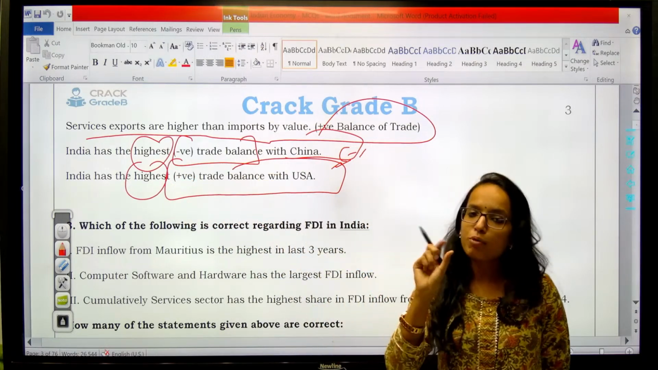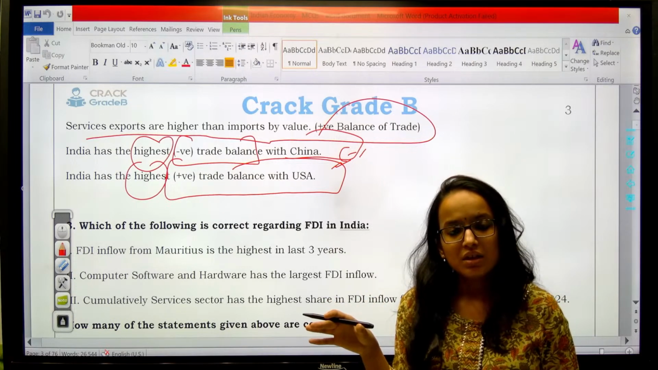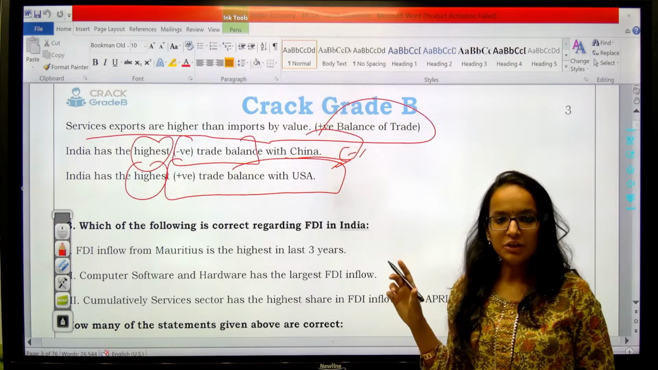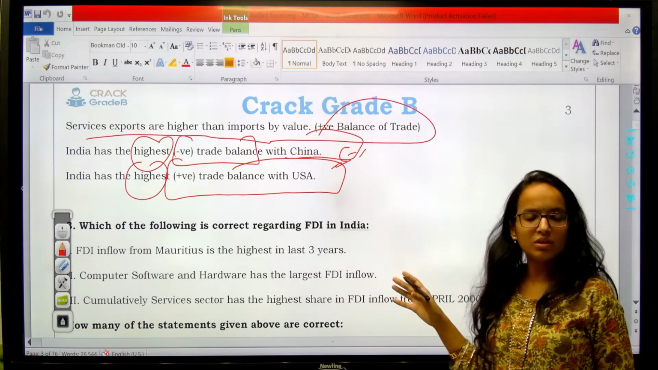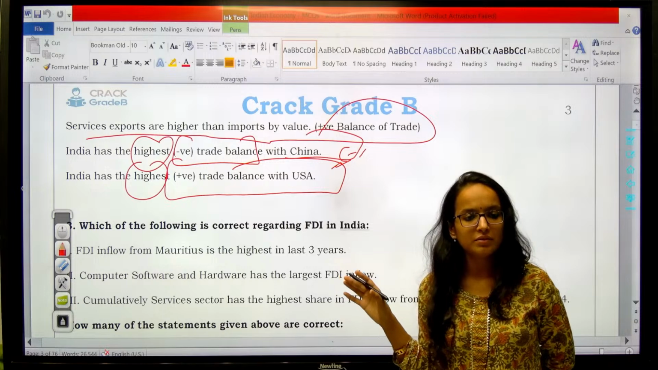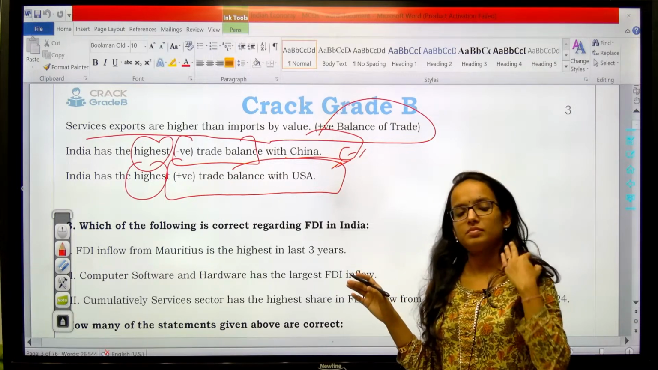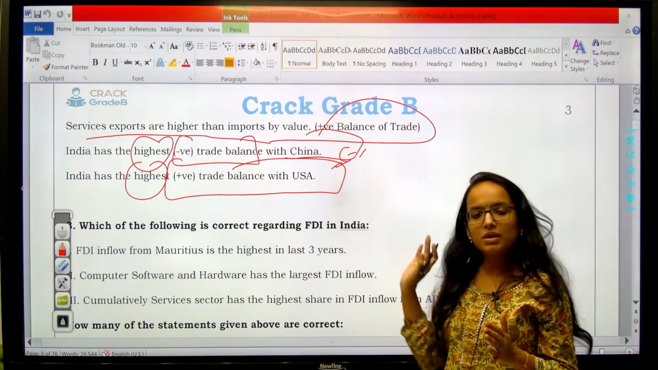Okay, then India has the highest positive trade balance with the US. If we talk about positive trade balance, more exports than imports in goods and services, then the country would be the US. Clear to you all, right? Just let me know. Are you able to understand all these trends? Yes or no? Very quickly. Yes? Good. So remember this thing.